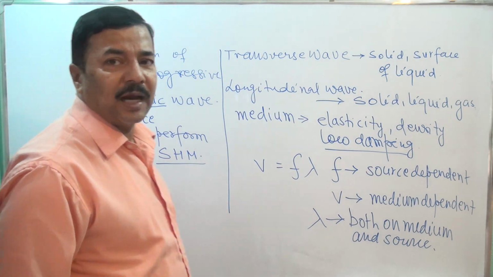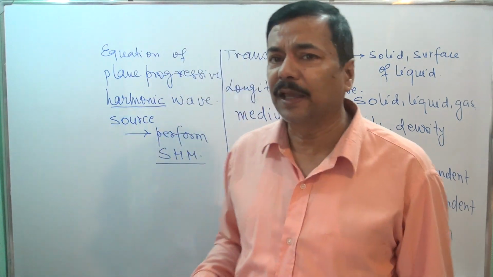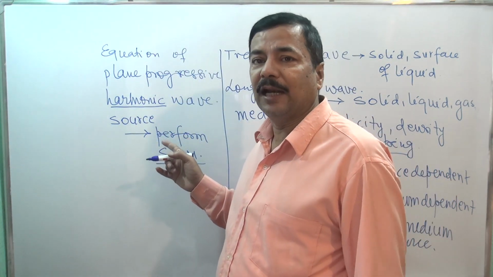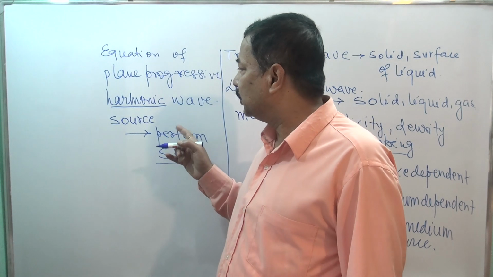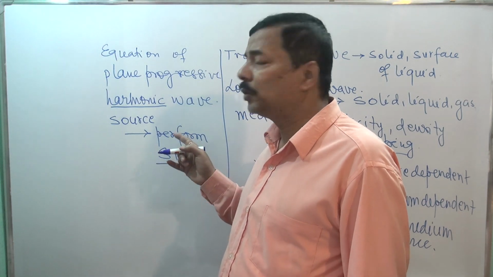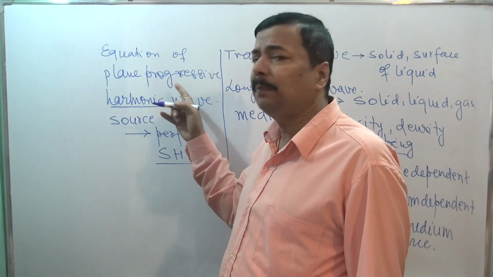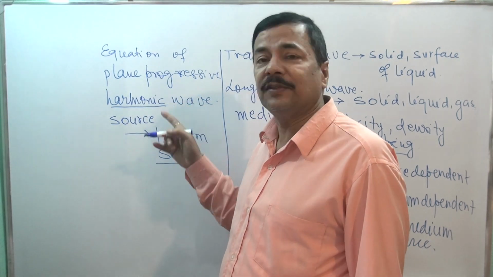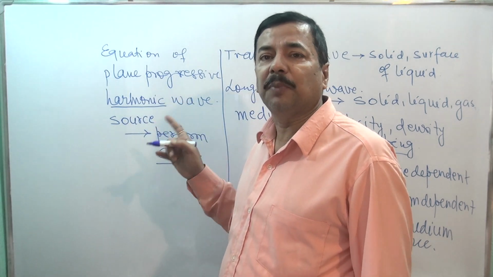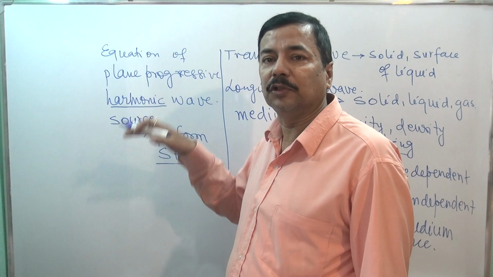You will also understand how the concept of phase, which I discussed earlier, will be used here. In the plane progressive harmonic wave, it is the source that is performing the simple harmonic motion.